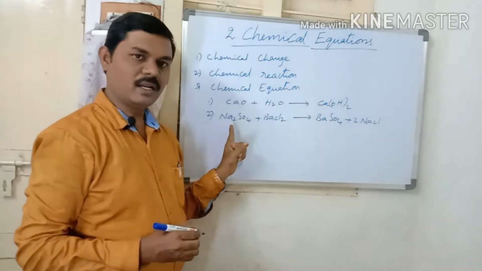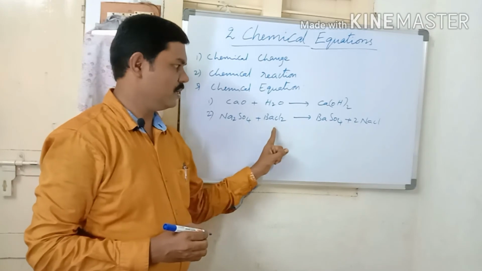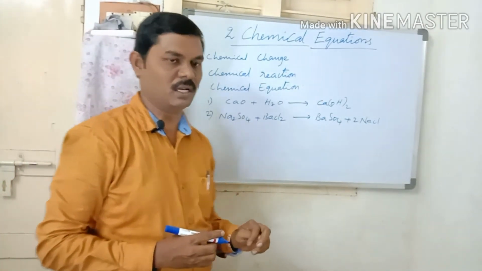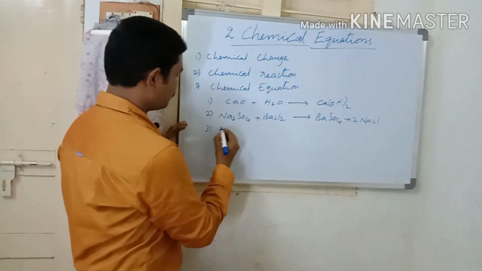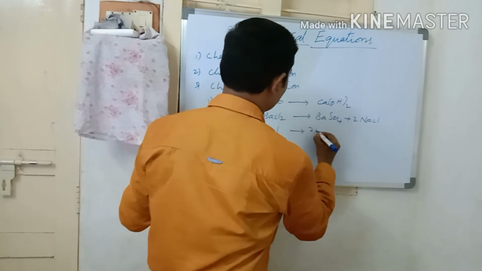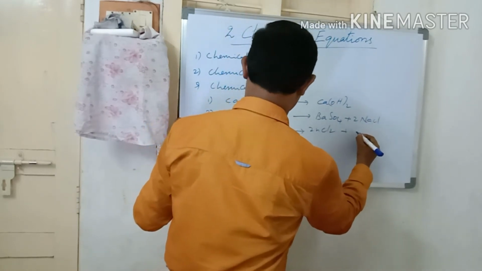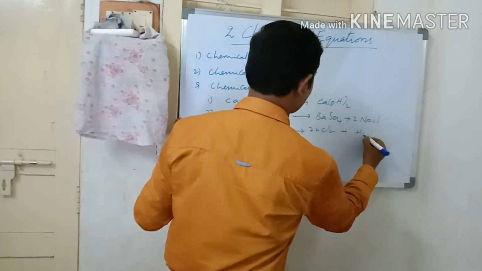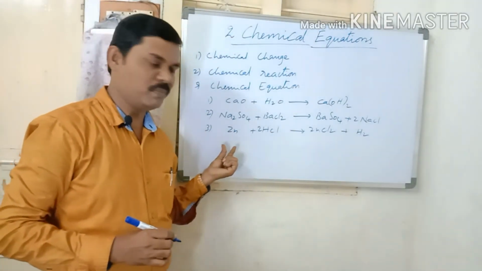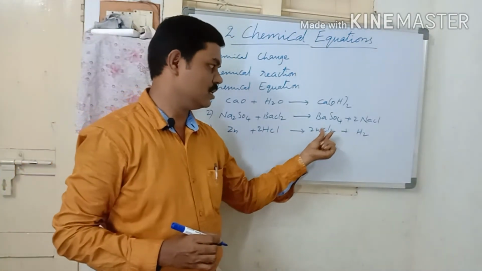We can write it as Na2SO4 plus BaCl2 gives rise to BaSO4 plus 2NaCl. And the third reaction is zinc plus hydrochloric acid gives rise to zinc chloride plus hydrogen gas. So this is the balanced equation: Zn plus 2HCl gives rise to ZnCl2 plus H2.